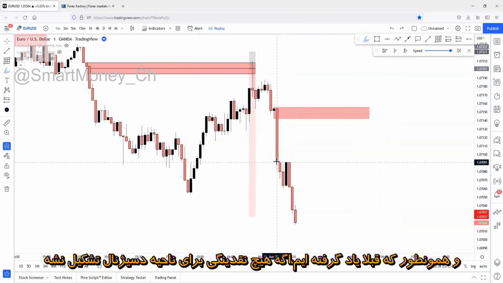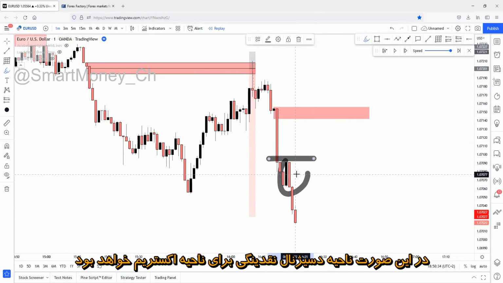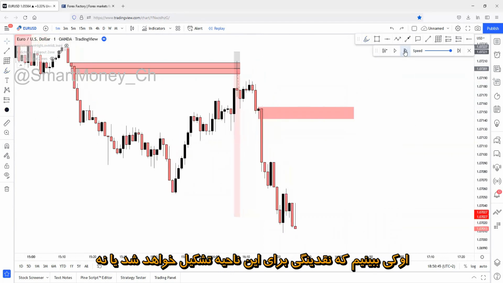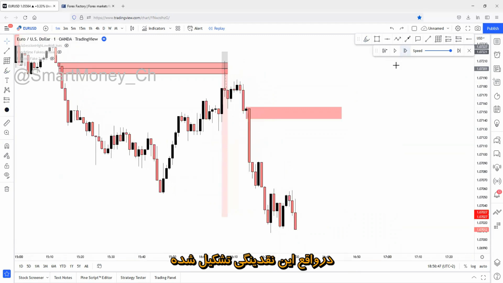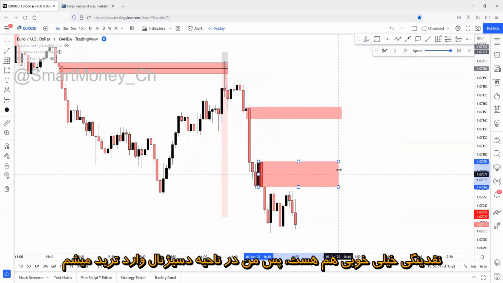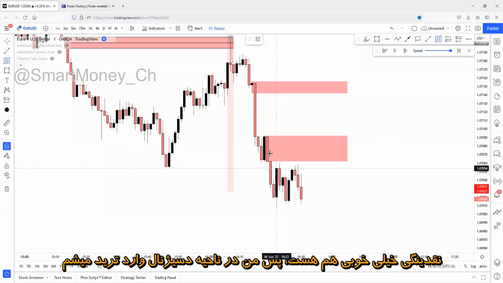And as we already learned this, if there's no liquidity creation for the decisional one, then the decisional one will be the liquidity for the extreme one. This is how it works. This is what I've been explaining for you for a year now. Okay, so let's see if there will be liquidity creation. Actually, there's liquidity creation. Okay, we can call this perfect liquidity creation. So I will go for the decisional one.